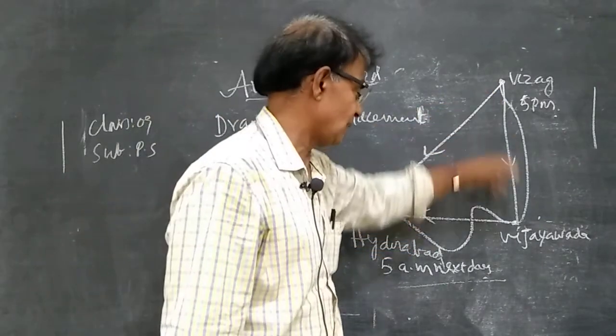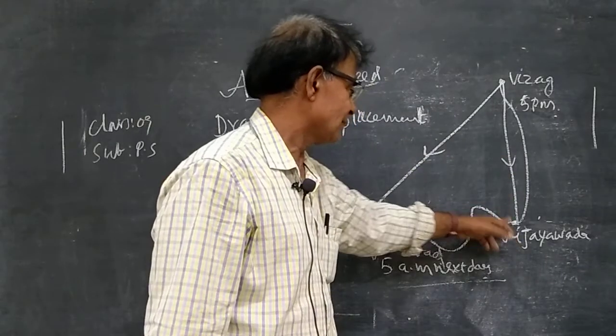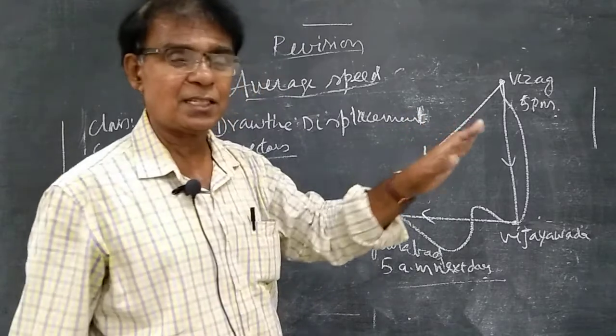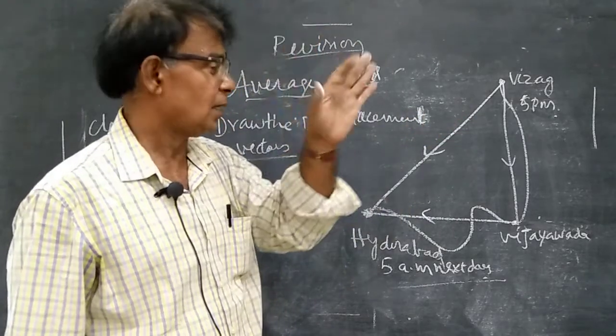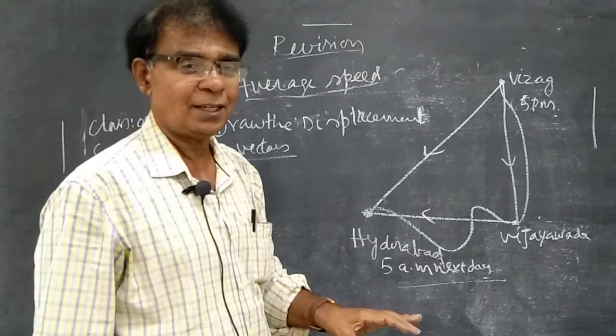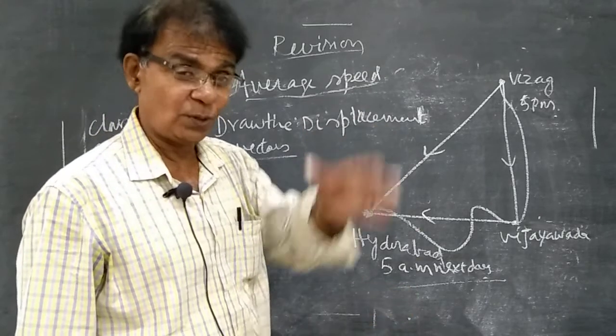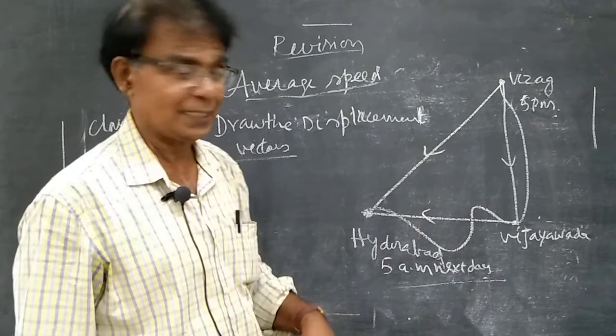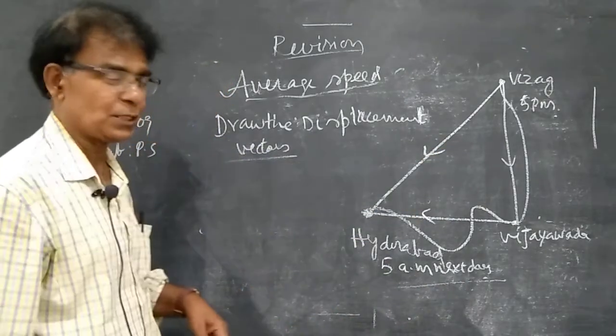Suppose this is north, then this will be south. Suppose this is east, then this will be west. So the directions are very important. We have already told you there are 4 directions and 4 corners, so in total there are 8 possible directions. Now we are going to understand this.